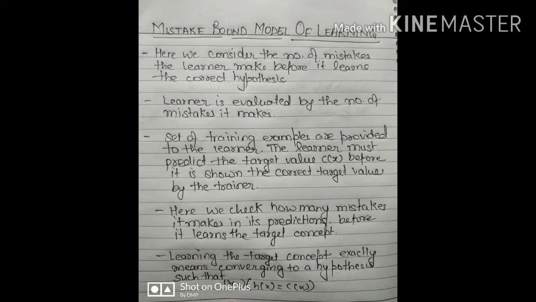So basically we provide training examples to the learner. The learner must predict the target value c(x) before it is shown the correct target value by the trainer. Here we check how many mistakes it makes in its predictions before it learns the target concept. Learning the target concept exactly means converging to a hypothesis such that for all instances our hypothesis output is equal to our target value.